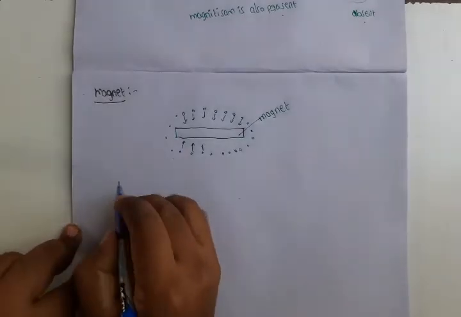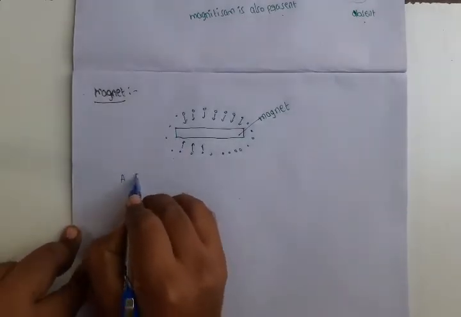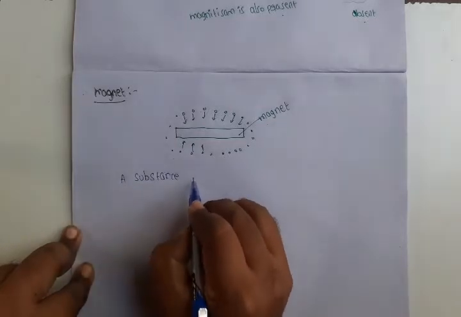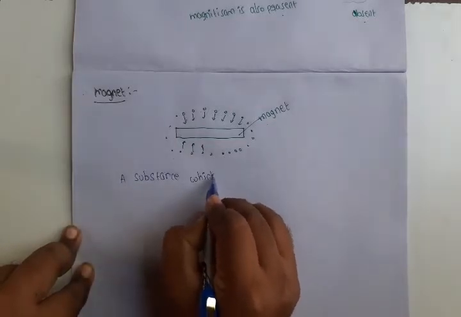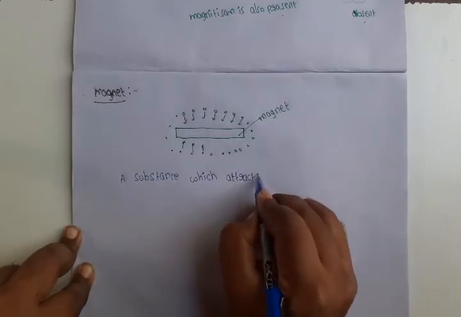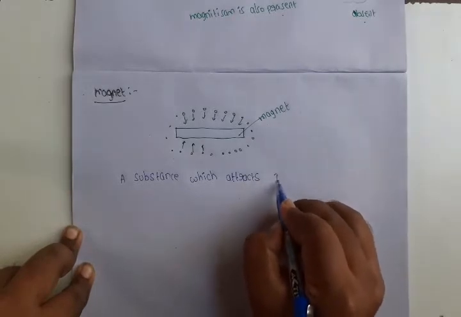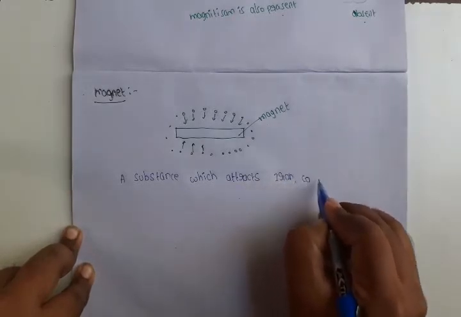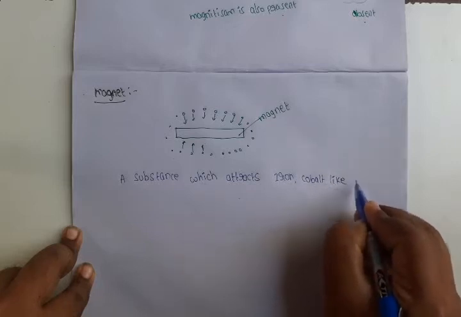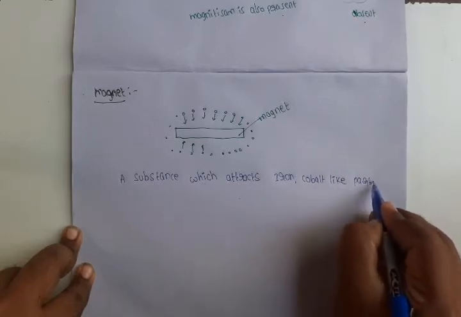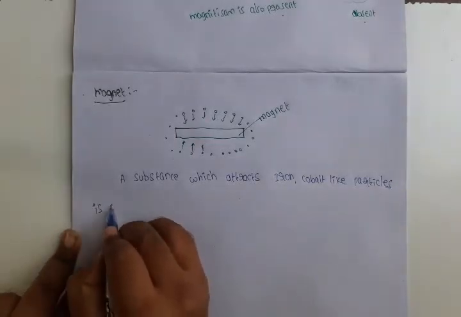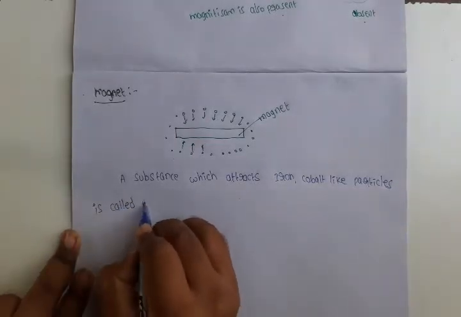What is the definition? A substance which attracts iron, cobalt like particles is called a magnet.